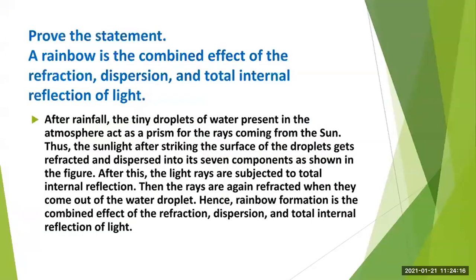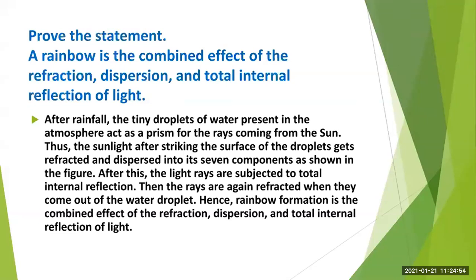After rainfall, the tiny droplets of water present in the atmosphere act as a prism for the rays coming from the sun. Thus, the sunlight, after striking the surface of the droplets, gets refracted and dispersed into its seven components, as shown in the figure. After this, the light rays are subjected to total internal reflection.